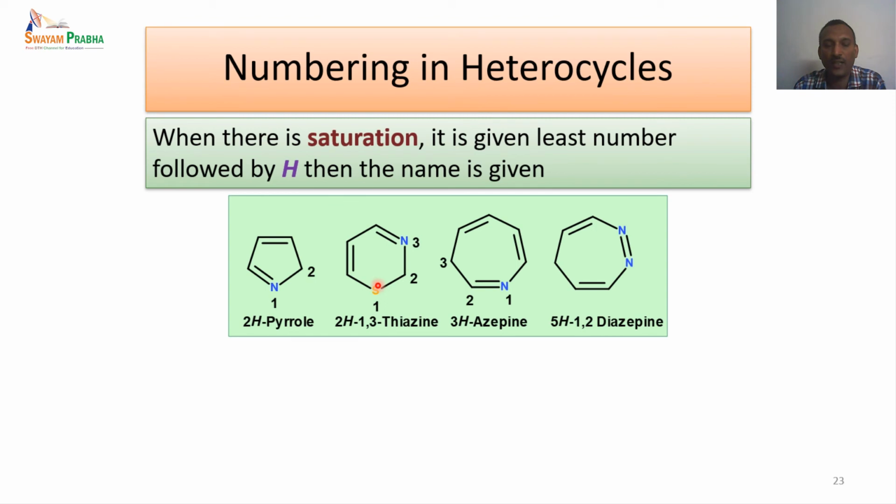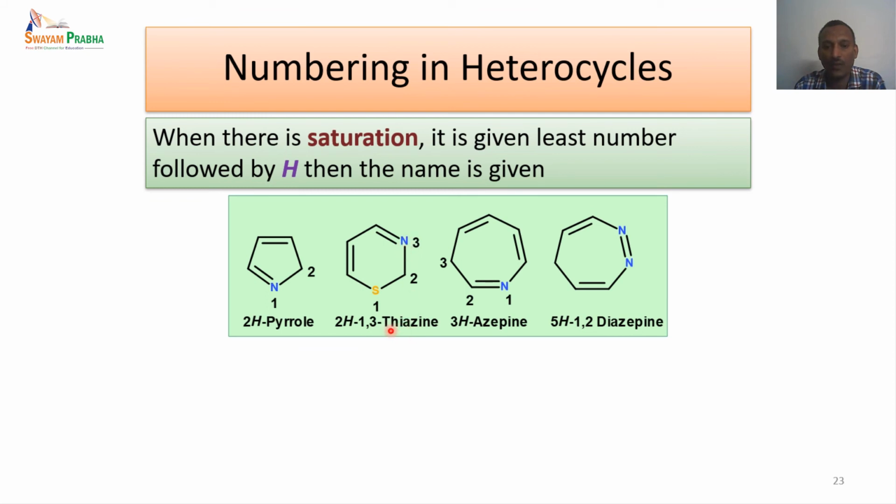And in this particular case, we know the numbering: the sulfur gets the lowest number, followed by the nitrogen. So this is 1, 2, 3. The second carbon has the hydrogen. So we write this as 2H-1,3-thiazine. Thia is the first heteroatom and the third heteroatom is az.